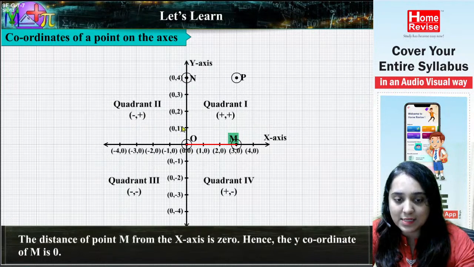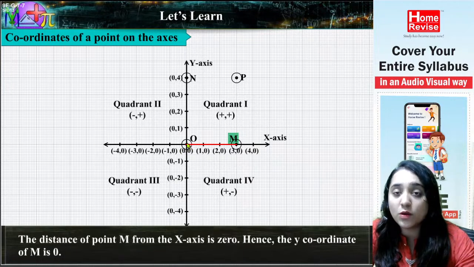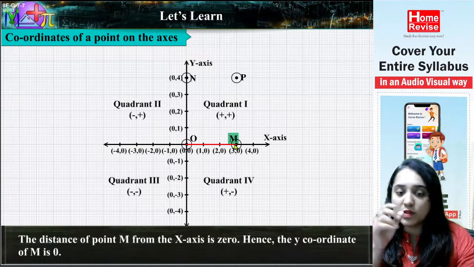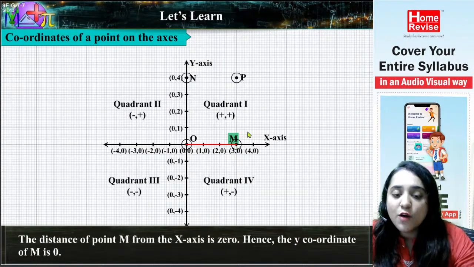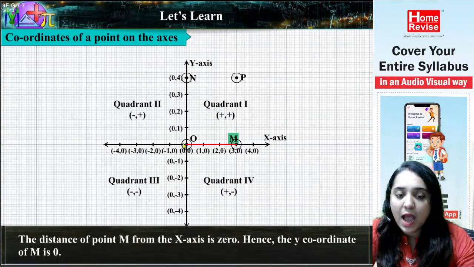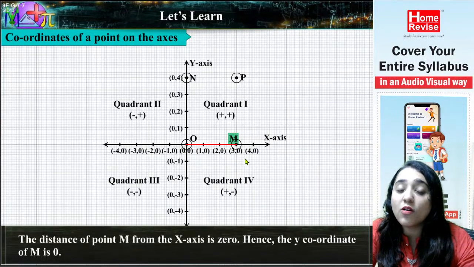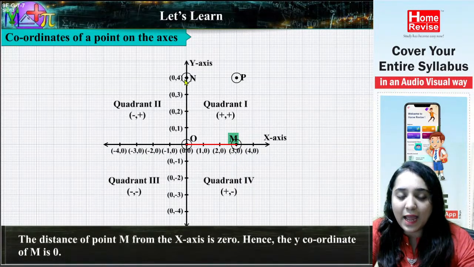ये पूरे x axis पे 1, 2, 3, 4, -1, -2, -3, -4, मतलब यहाँ पे 0 था. So while writing the coordinates of this point M, what I will write is, for x axis it is 3 and for y axis it is 0. So 3, 0. ओके.